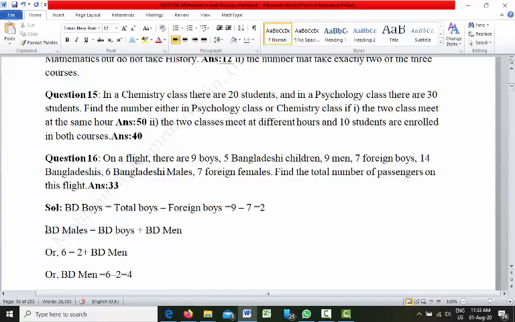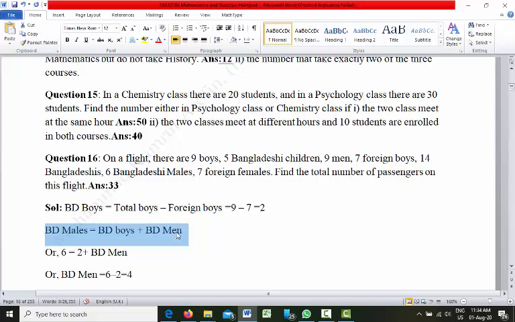Now Bangladeshi males. That means we need to add Bangladeshi boys and also Bangladeshi men. Both men and boys together form males. So Bangladeshi males is equal to Bangladeshi boys plus Bangladeshi men, meaning grown up men.